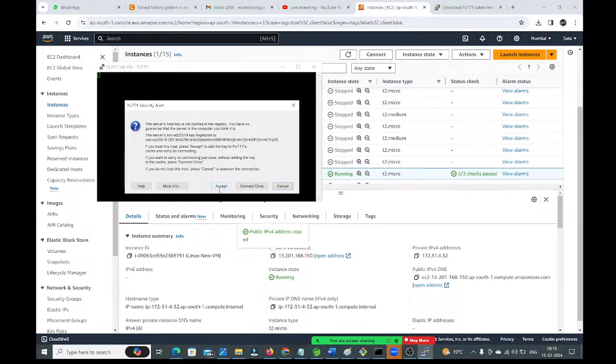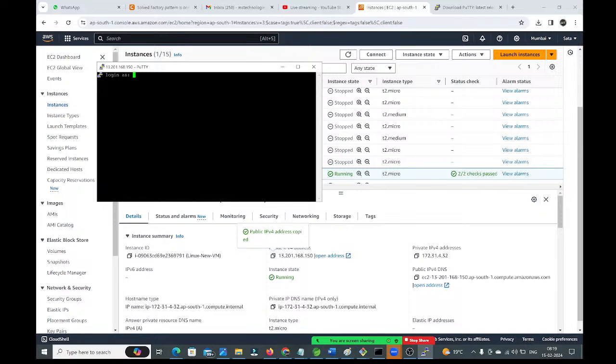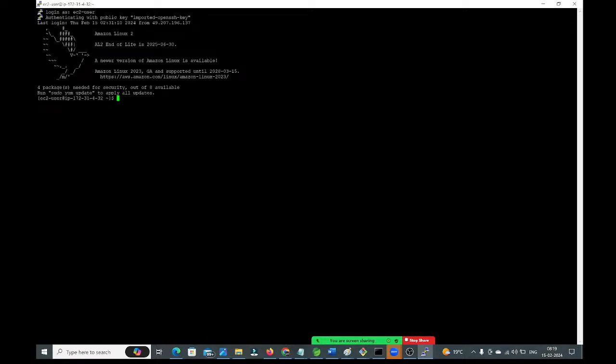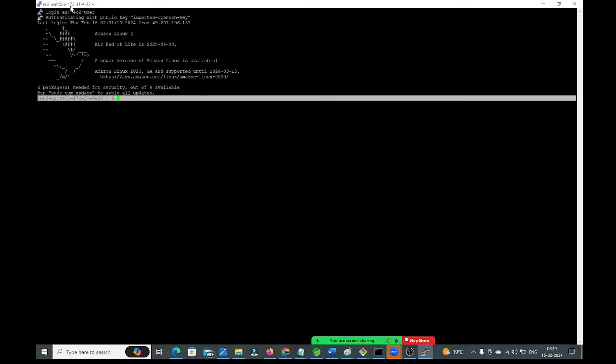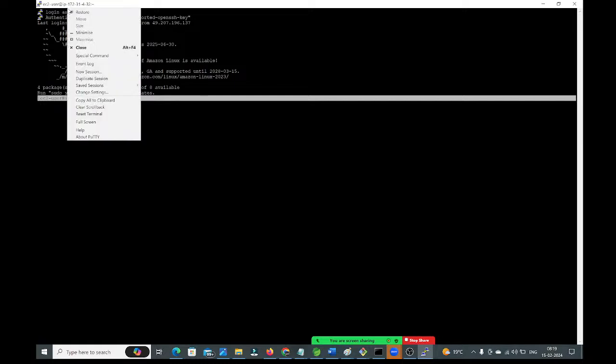Click on the Accept option. Here it is asking, login as what? I want to log in as the EC2 user. So now here you need to give the name as ec2-user. Enter. Wow. See, here you have connected to the Linux virtual machine, guys.